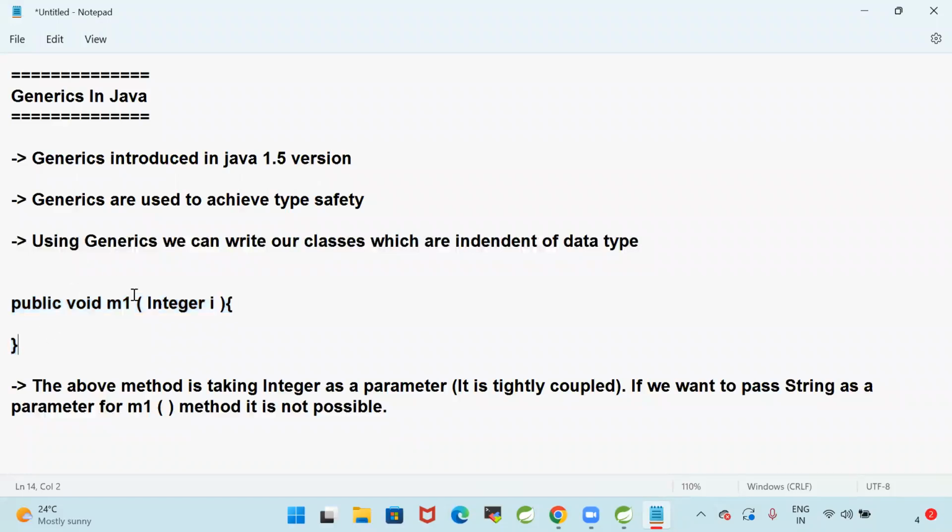So can I pass string as a parameter for the m1 method, guys? I cannot, because the m1 method is taking integer as a parameter.